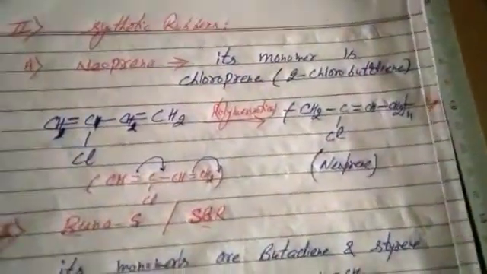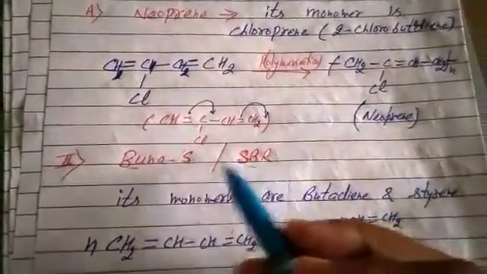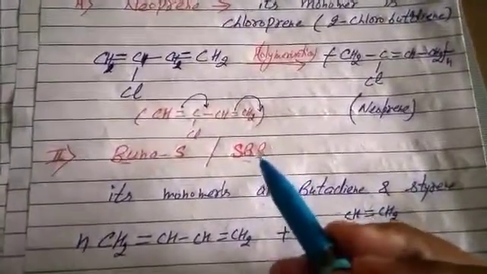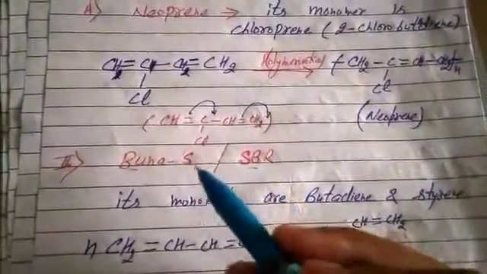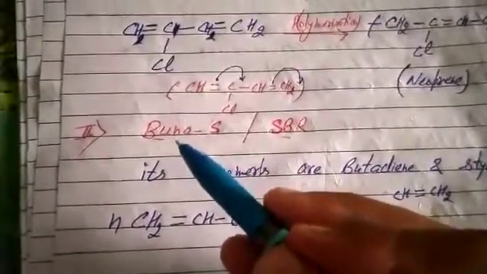It is synthetic rubber. After this, next is Buna-S, also called SBR, styrene butadiene rubber. Buna-S, bubblegum, chewing gum, or SBR, all are same. The bubblegum that we eat, it is Buna-S. Now the question is, mention the chemical equation for the synthesis of Buna-S.